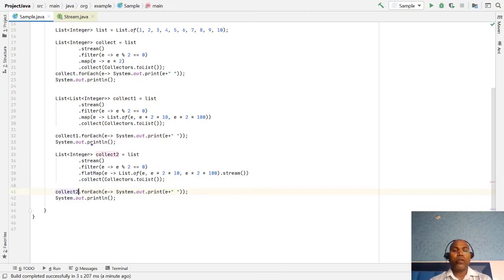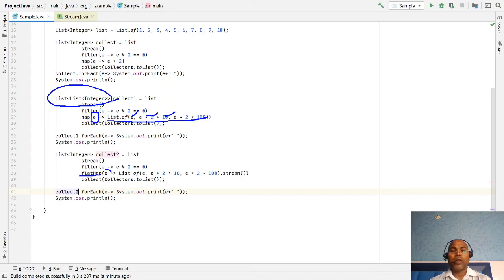So whenever we have data like this, a list of data, the map function takes one input and returns a list of values. I want to return the independent values, not as a list. So in this scenario we use flat map.